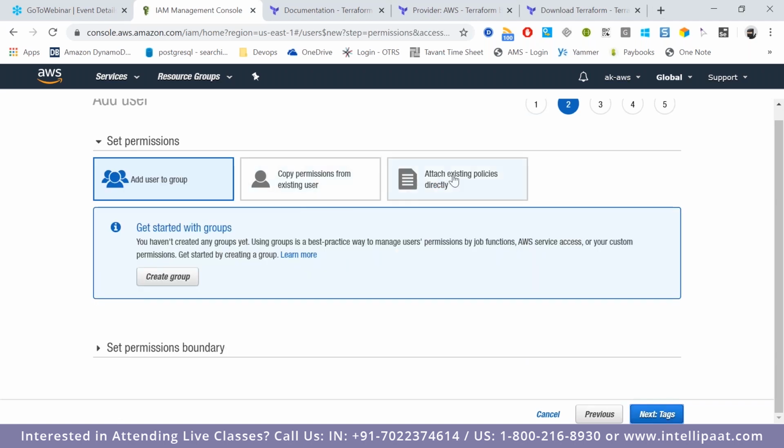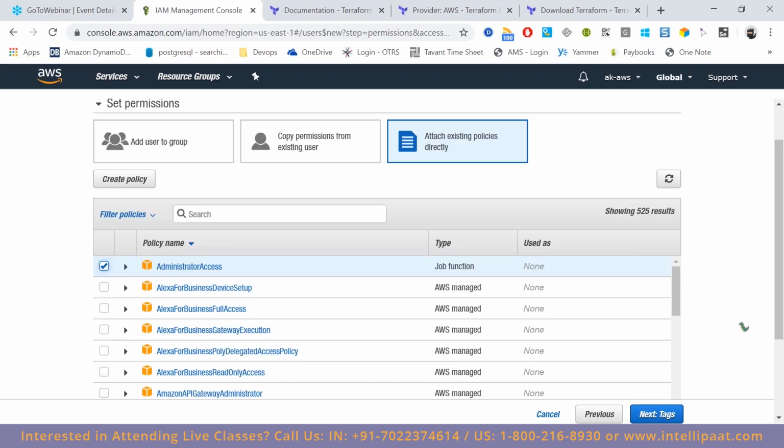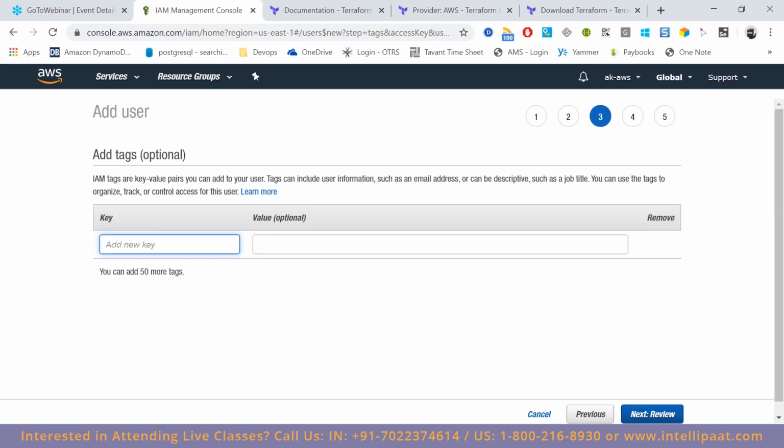Here we'll attach existing policies directly. We'll give administrator access so that using the Terraform account, it can do anything it wants over this account. But in real time, you will have to come up with a best practice solution where we can give access in a better way for any programmatic access.